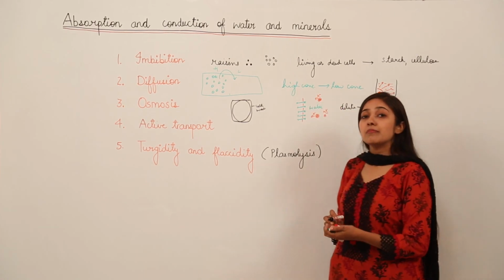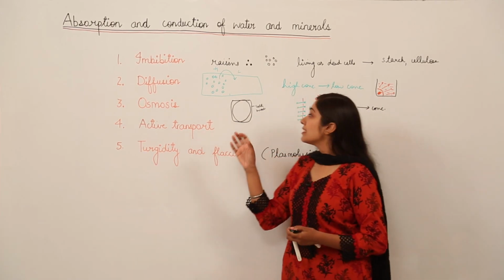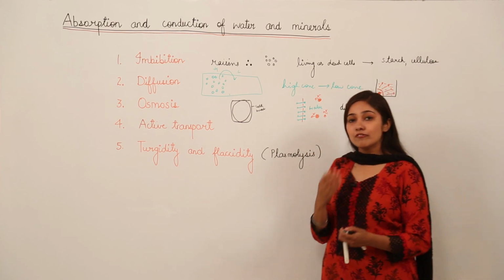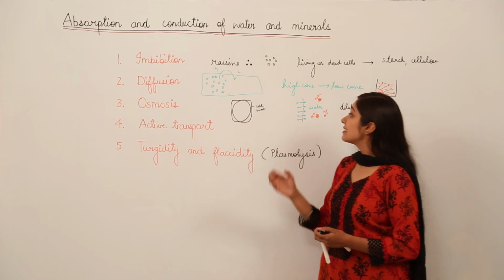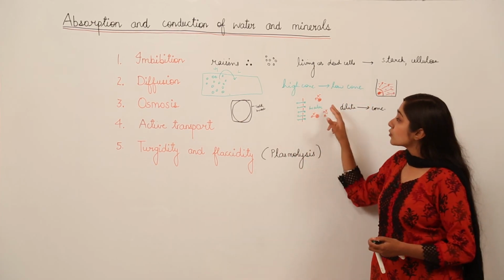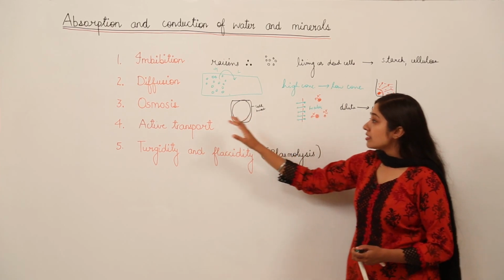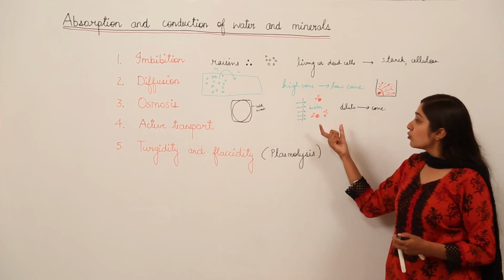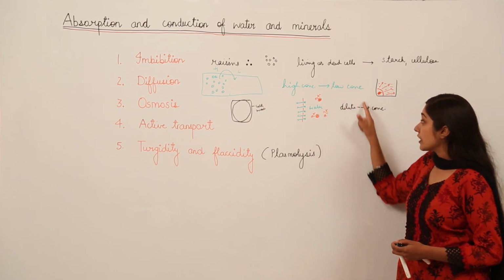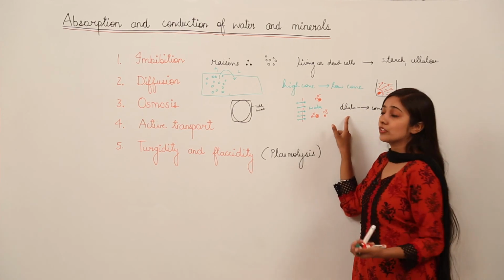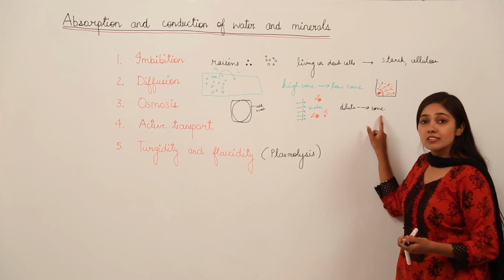This semi-permeable membrane allows only water molecules to pass through it, and these membranes can be of many types. You can talk about cellophane membrane, egg membranes or parchment membranes. These are semi-permeable membranes because they only allow water molecules to pass through them. So osmosis is the movement of what? It is the movement of water molecules from their region of high concentration, which is a more dilute solution, to a region of their low concentration, which is a more concentrated solution.